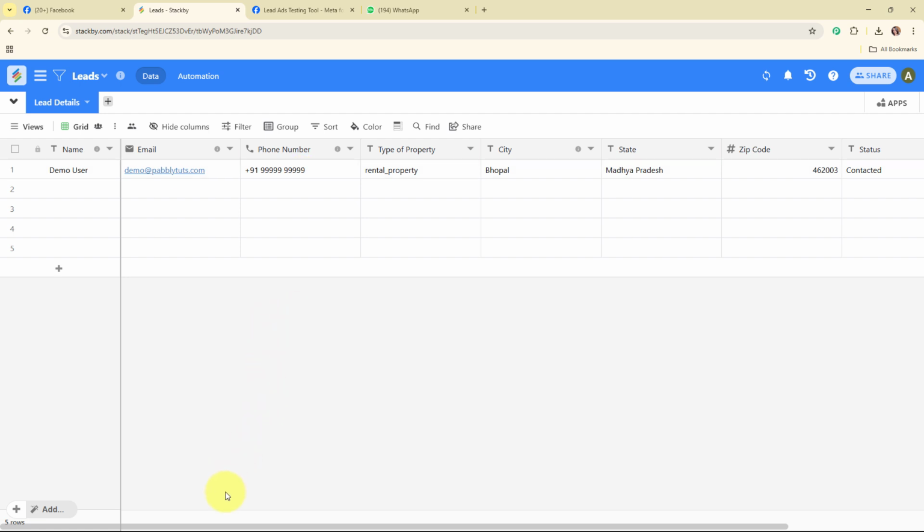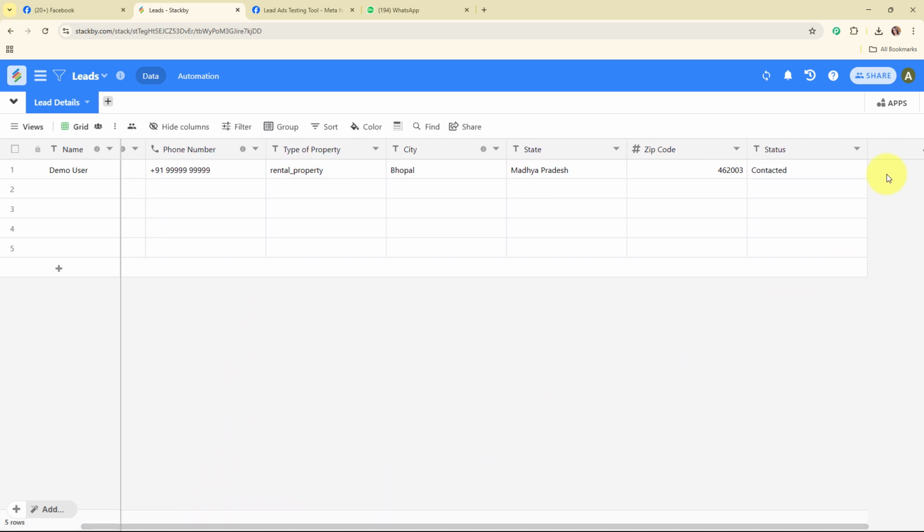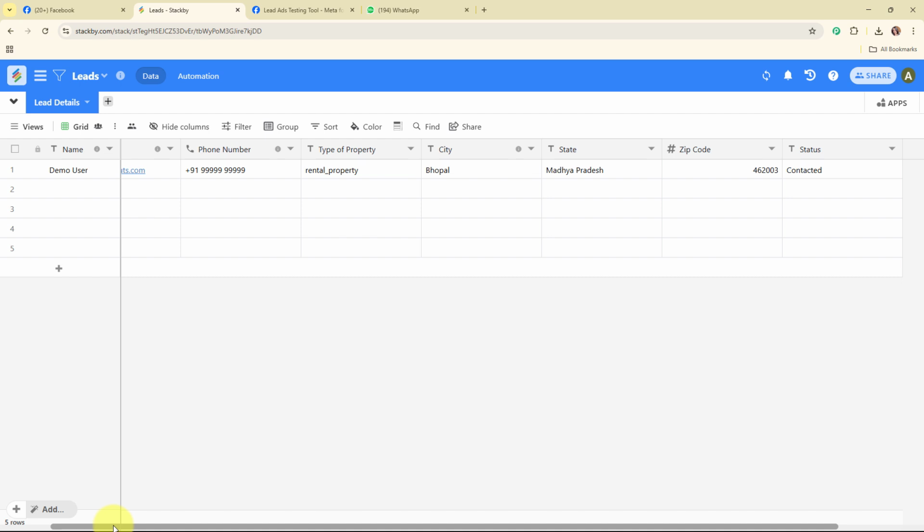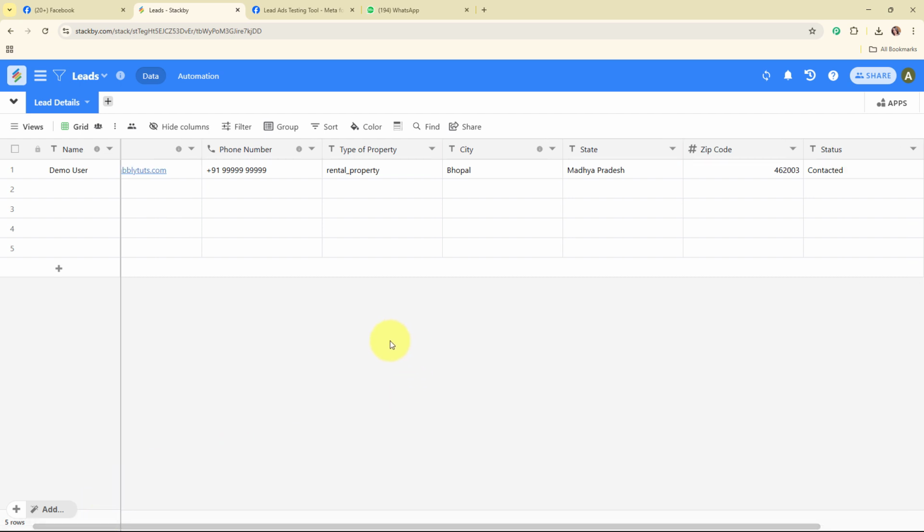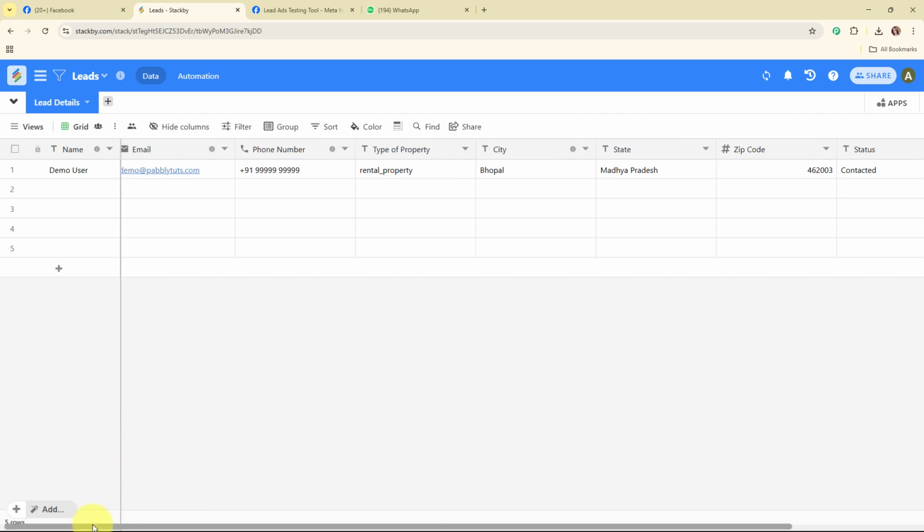So after sending the WhatsApp message, I also update the status of the lead in the Stackby so I know who has been contacted. So this helps me save time, respond faster and manage my leads more efficiently without doing everything manually. Alright, so here on my screen you can see the Stackby sheet that I've already created with the name, lead details, and these are the fields that I've added over here such as name, email, phone number, type of property, city, state, zip code and the status.